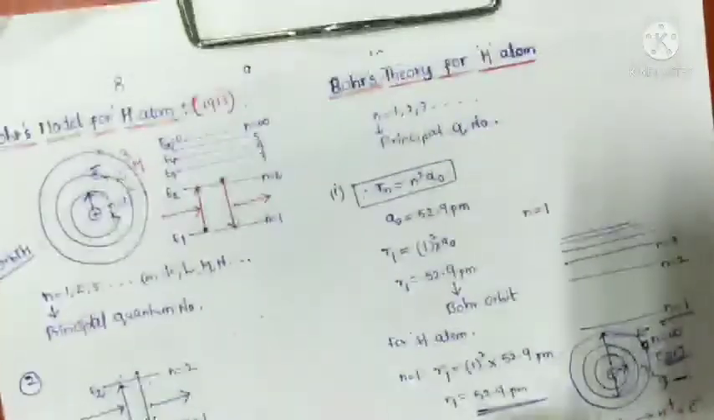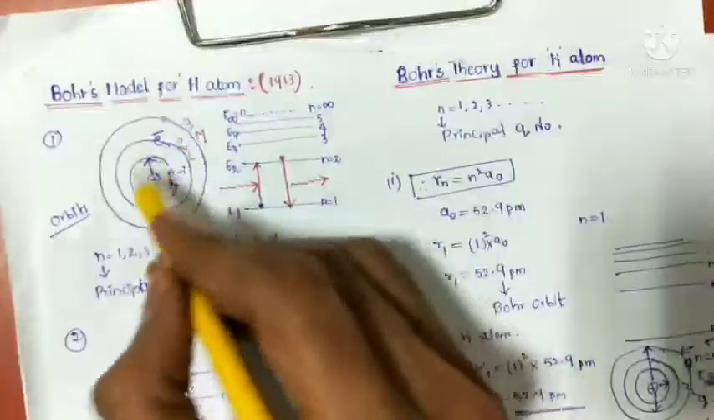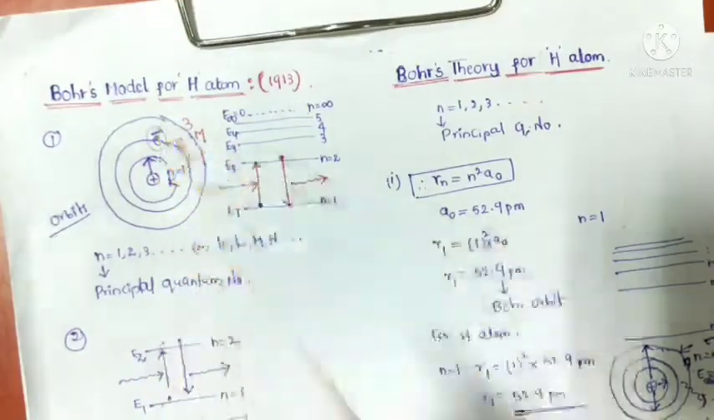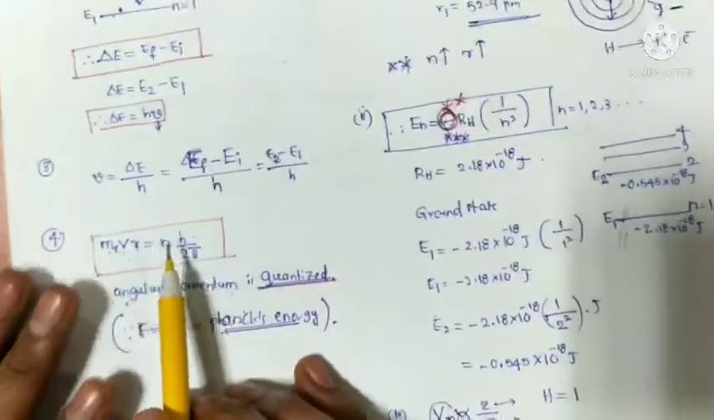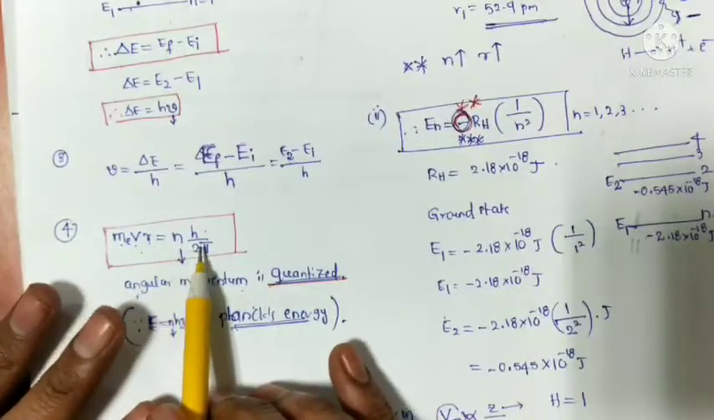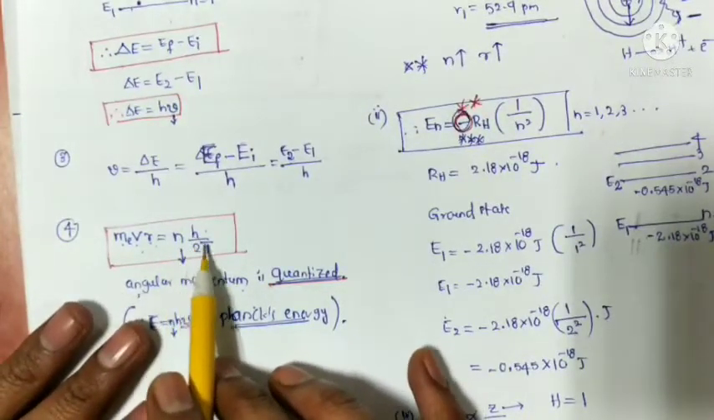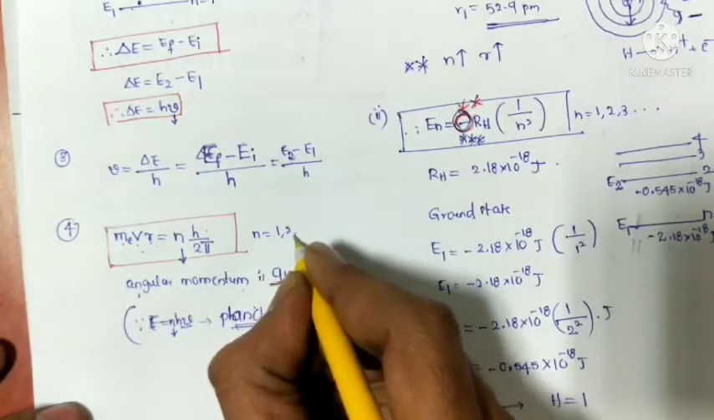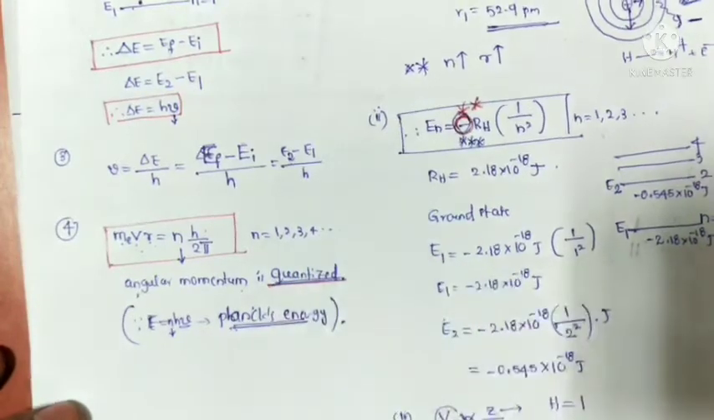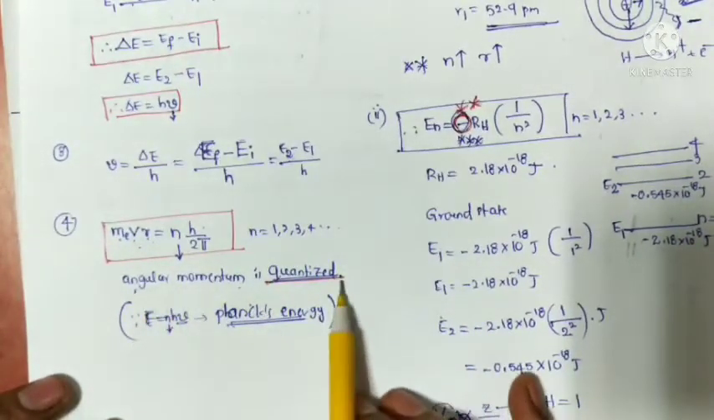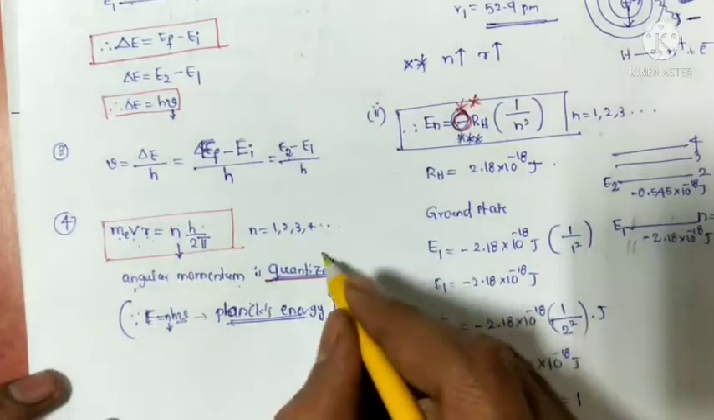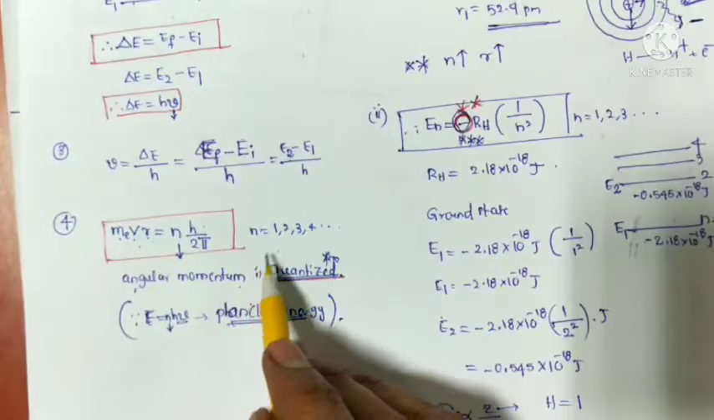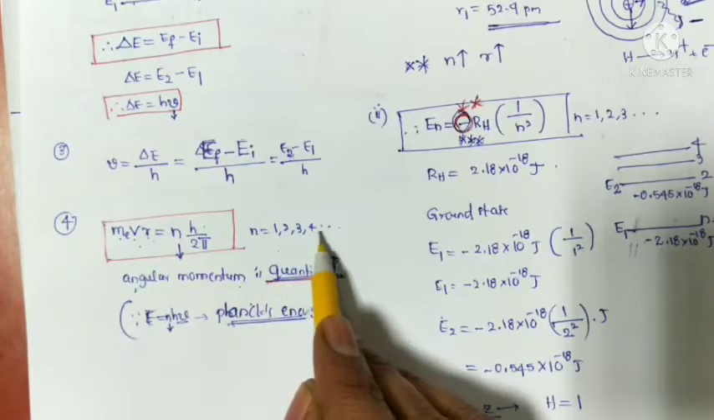And the fourth postulate is about the angular momentum of the electron. The electron revolves around the nucleus. Angular momentum of the electron is quantized. Quantized means angular momentum is exactly equal to an integral multiple of h by 2 pi, where n is equal to 1, 2, 3, 4 and so on. Quantized is very important: it means angular momentum has specific values.